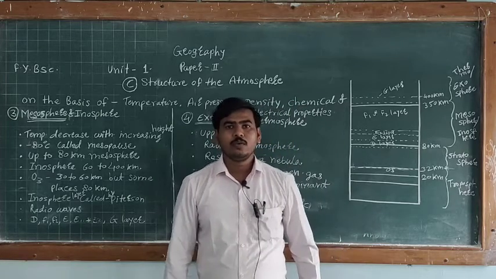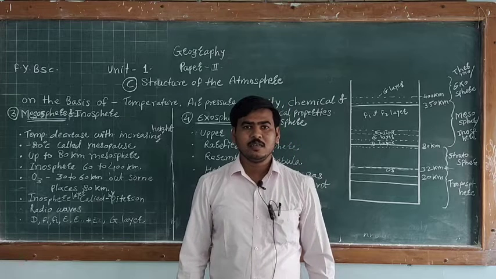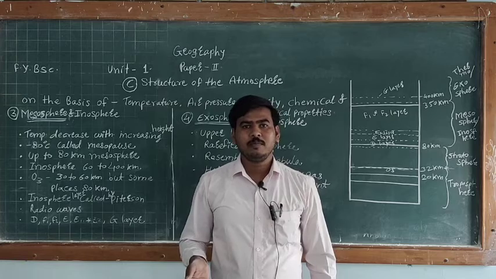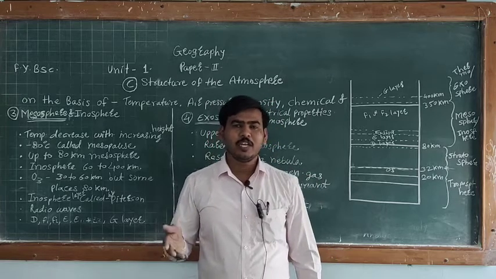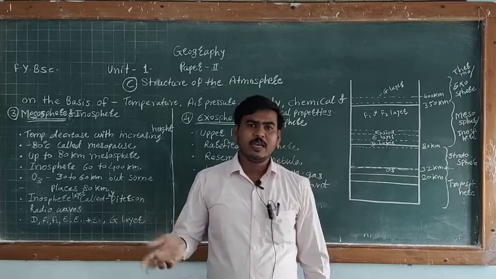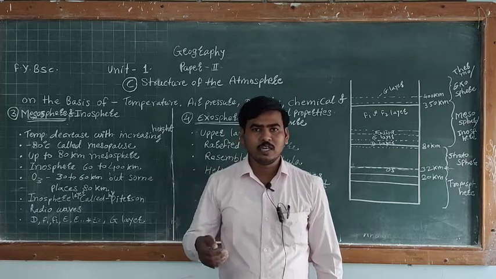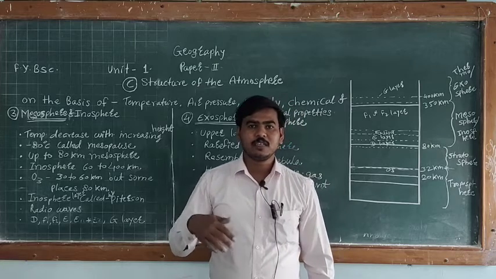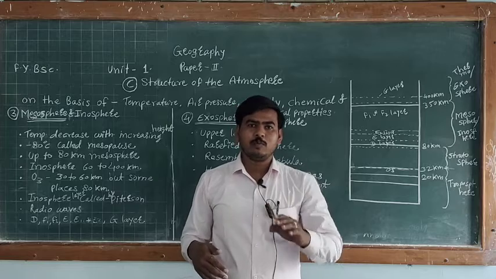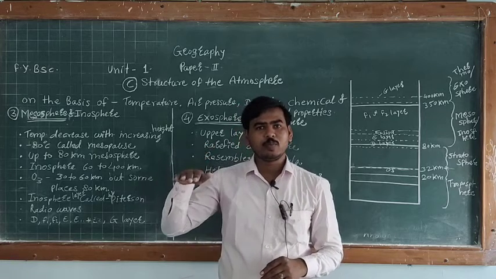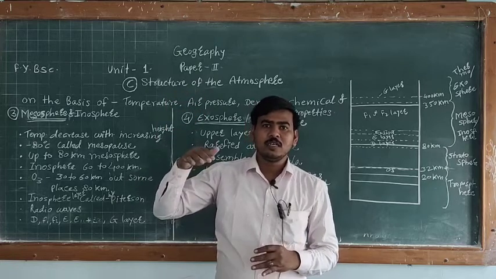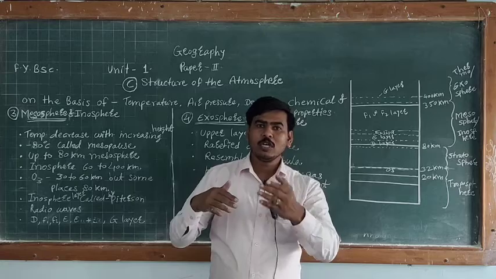Students, today we will discuss the remaining part of the structure of the atmosphere on the basis of temperature, air pressure, and chemical composition. Last lecture we discussed the first two layers of the atmosphere: first is the troposphere, second is the stratosphere. Today we discuss the third layer, above the stratosphere.